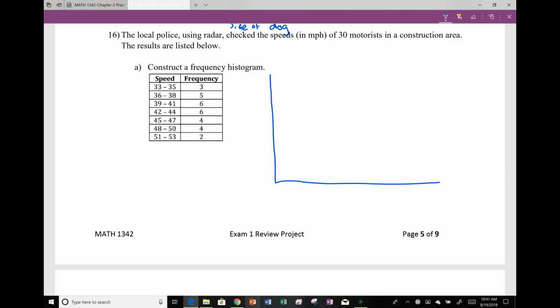And we're going to put the speed in miles per hour on the horizontal axis. And we're going to put the frequency along the vertical axis. And so my frequency is 2 to 6, so 1, 2, 3, 4, 5, 6.